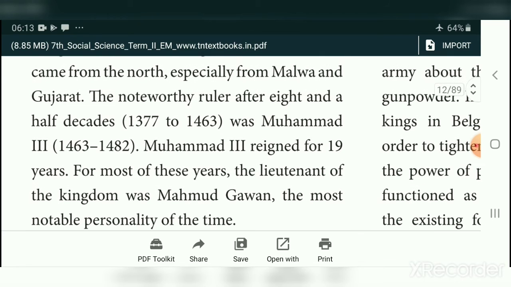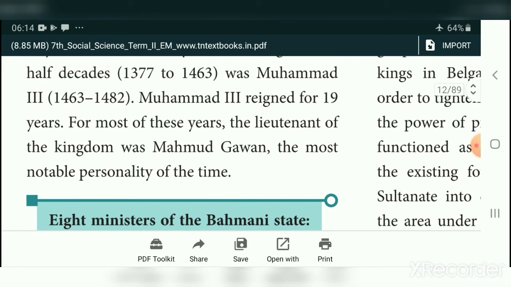The noteworthy ruler after eight and a half decades, that is 1377 to 1463, was Muhammad III. Muhammad III ruled for 19 years. For most of these years, the lieutenant of the kingdom was Muhammad Gawan. Note this one, lieutenant means governor, governor general. Muhammad Gawan was the most notable personality of that time.